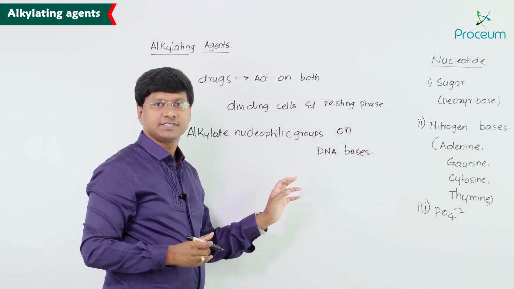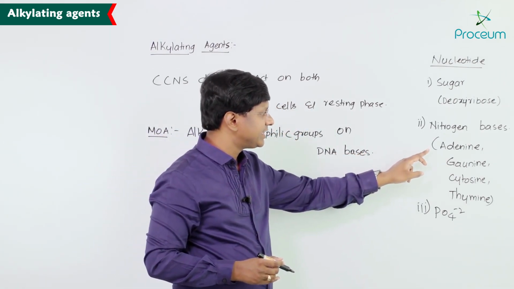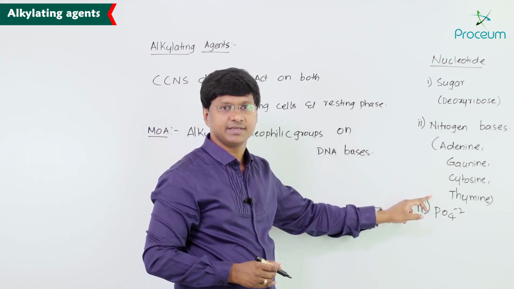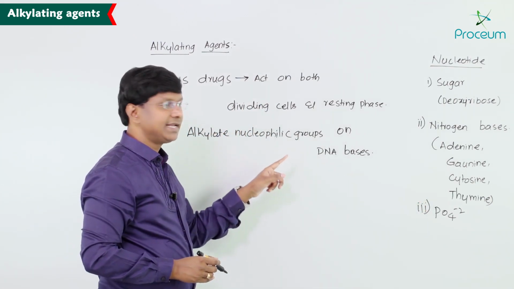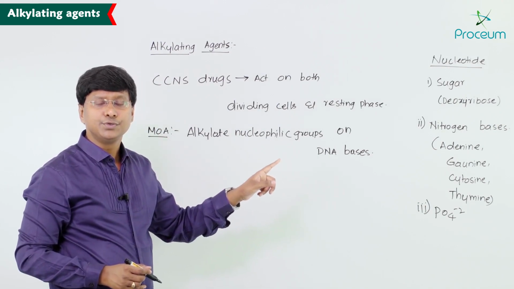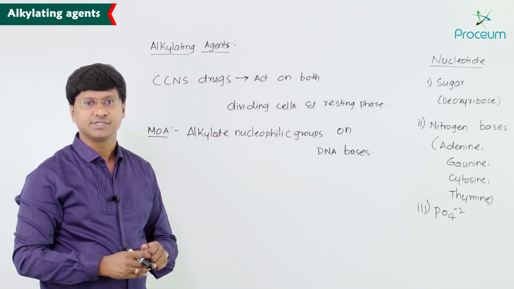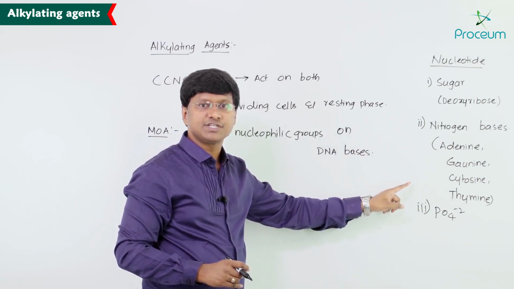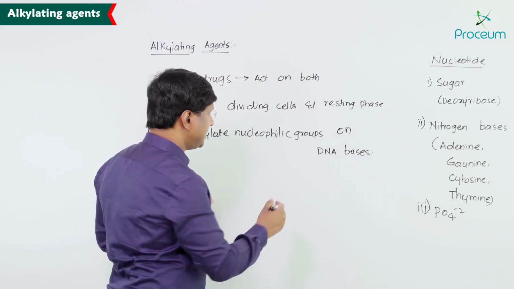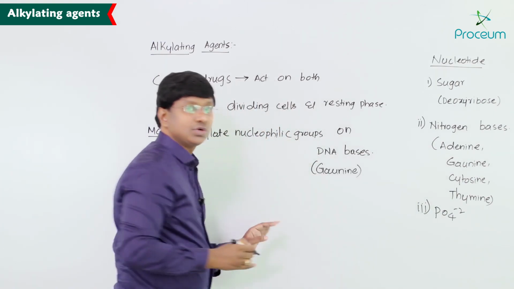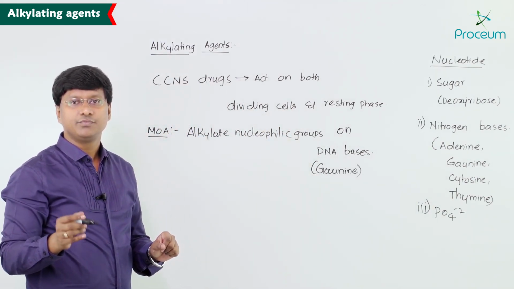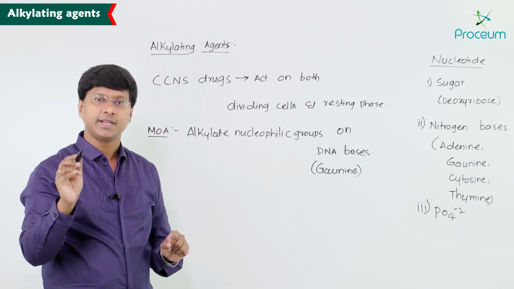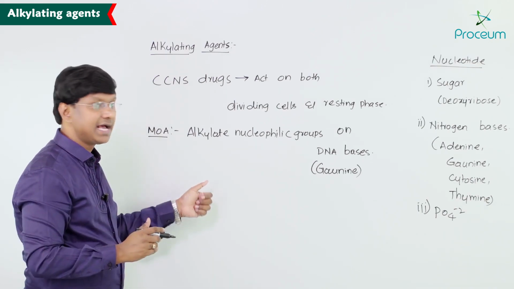What are the DNA bases? They include adenine, guanine, cytosine, and thymine. The most susceptible DNA base is guanine. Guanine is the most susceptible nitrogen base for alkylation.